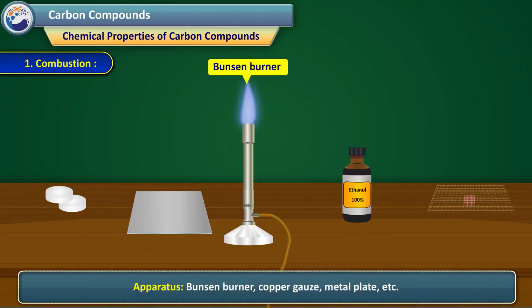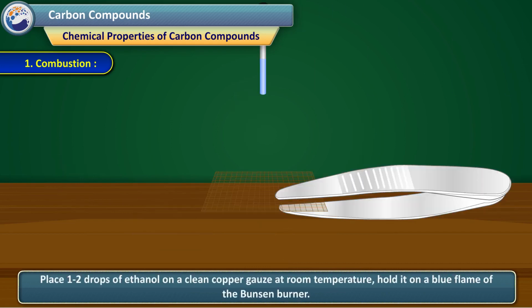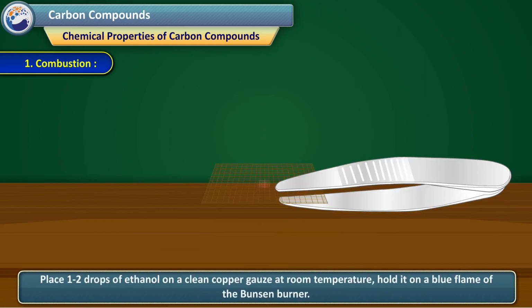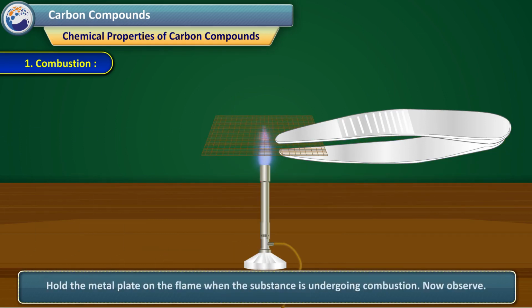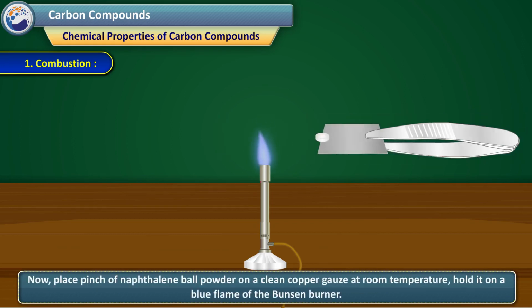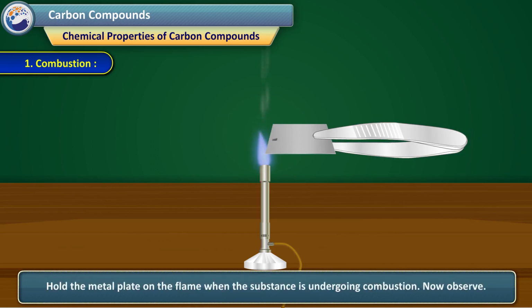Apparatus: Bunsen burner, copper gauze, metal plate, etc. Chemicals: ethanol, naphthalene. Place 1 or 2 drops of ethanol on a clean copper gauze at room temperature. Hold it on a blue flame of the Bunsen burner. Hold the metal plate on the flame when the substance is undergoing combustion. Now observe. Now place a pinch of naphthalene ball powder on a clean copper gauze at room temperature. Hold it on a blue flame of the Bunsen burner. Hold the metal plate on the flame when the substance is undergoing combustion.